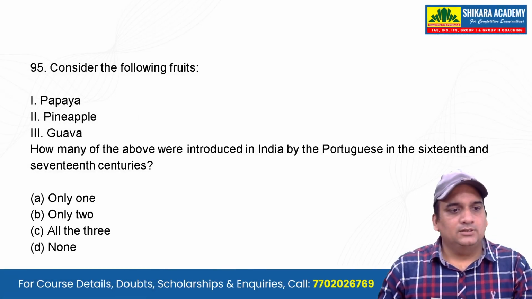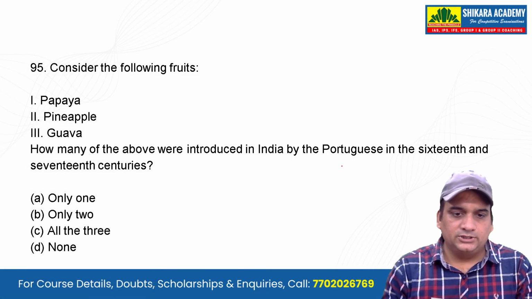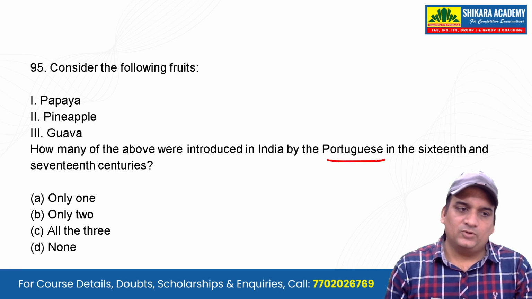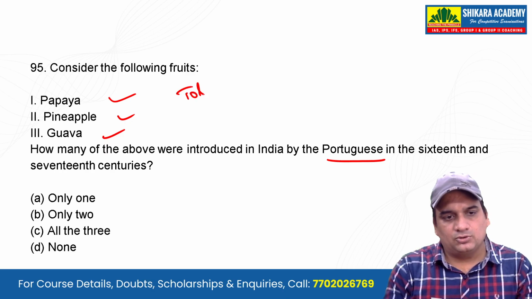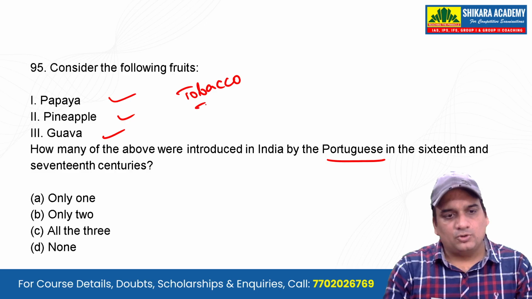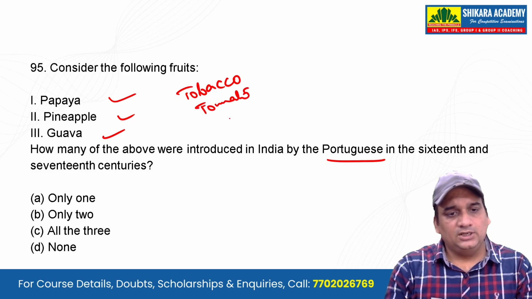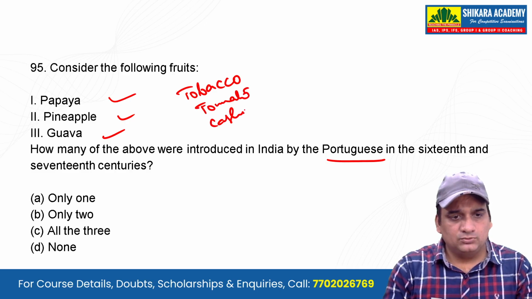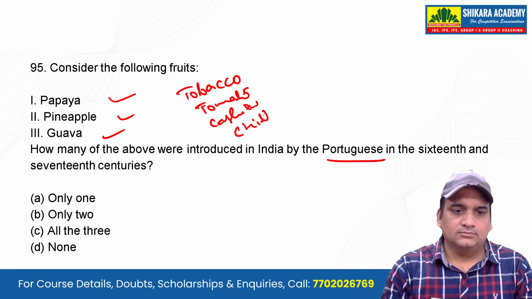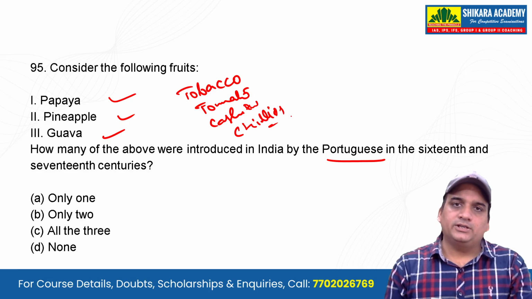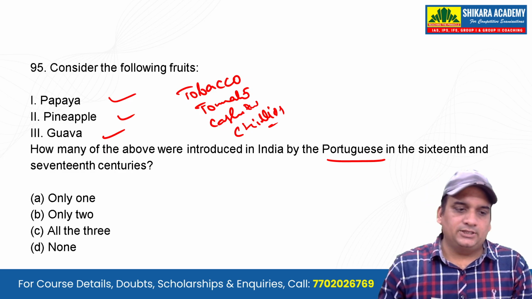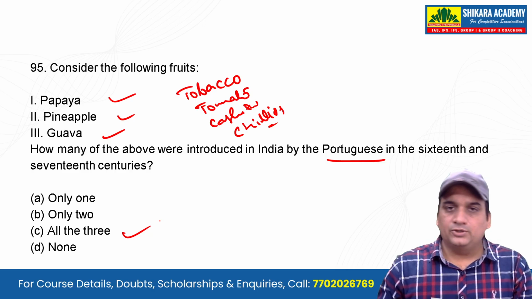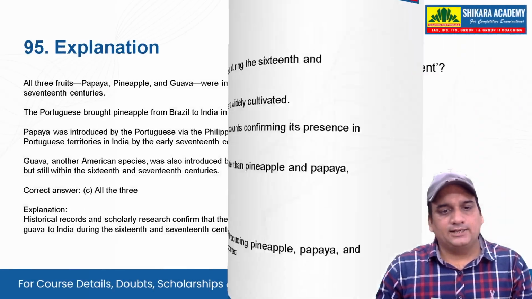Okay. Now we have: Portuguese introduced which of these? Along with this, papaya, pineapple, guava, tobacco, tomato, cashew, chilies, all of it was introduced by the Portuguese. And it was a question of whether you know or you don't know. That will be it. You can't take any guesses here.